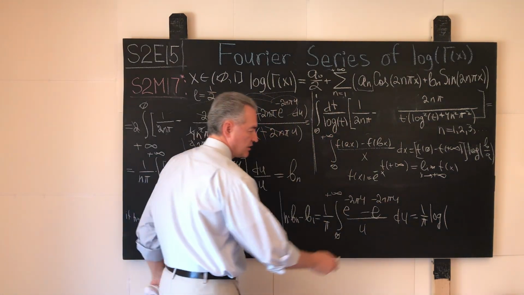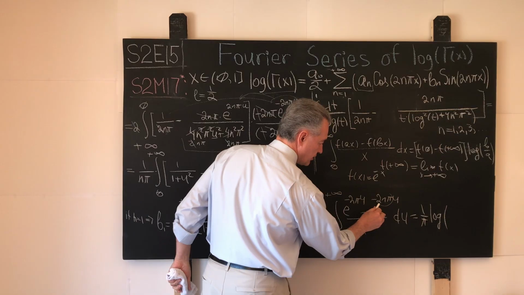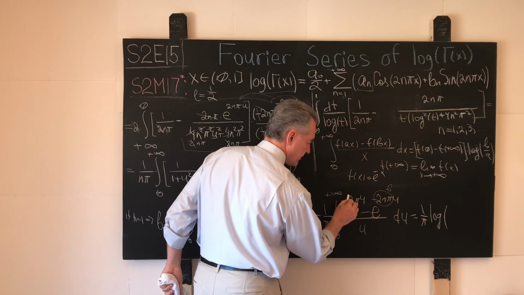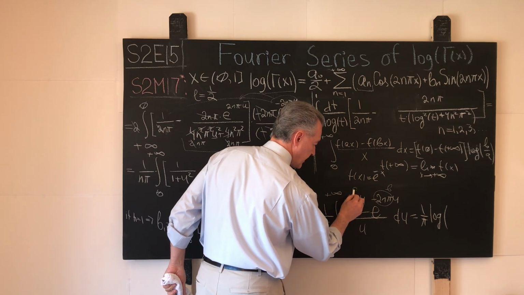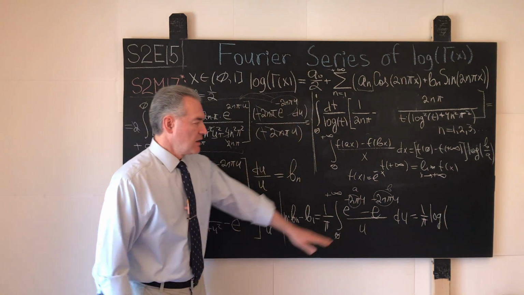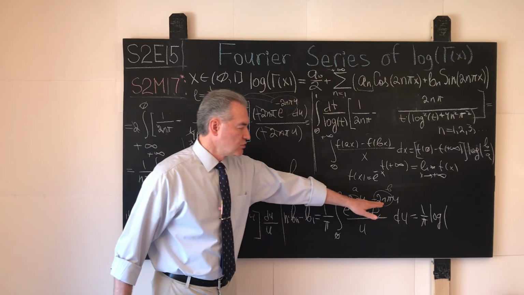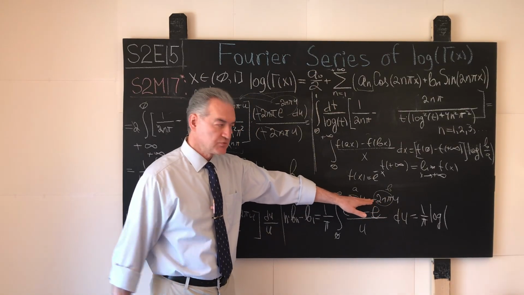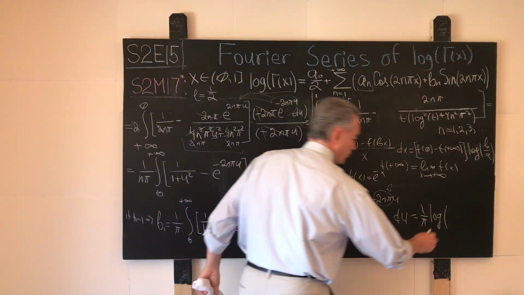In this case, let me highlight it for you. This is b, 2n pi. This 2 pi is a. b over a, 2n pi over 2 pi becomes what? n. So here all we have is n.